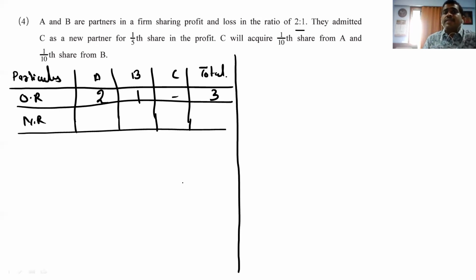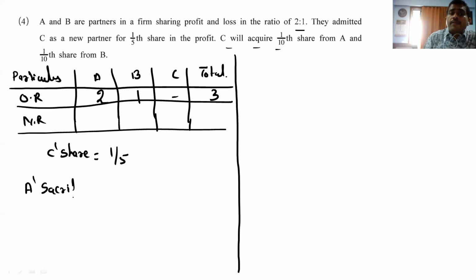They admitted C as a new partner for 1/5 share. So C's share comes to how much? 1/5. And they clearly say C will acquire 1/10 share from A and 1/10 share from B. So clearly they say, friends, to you, A sacrifices from A. From his share is the key word, from.